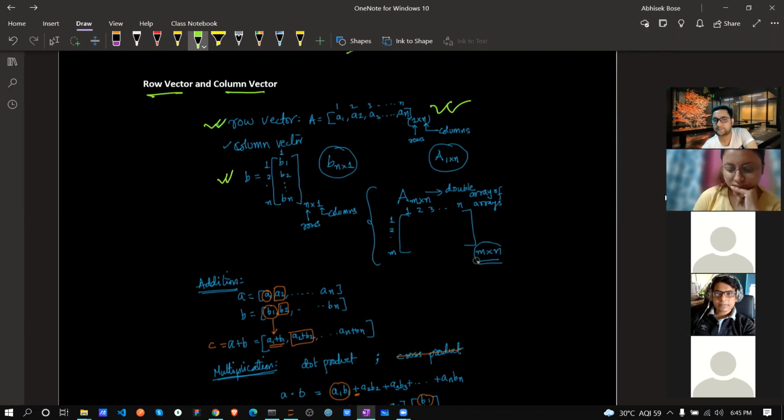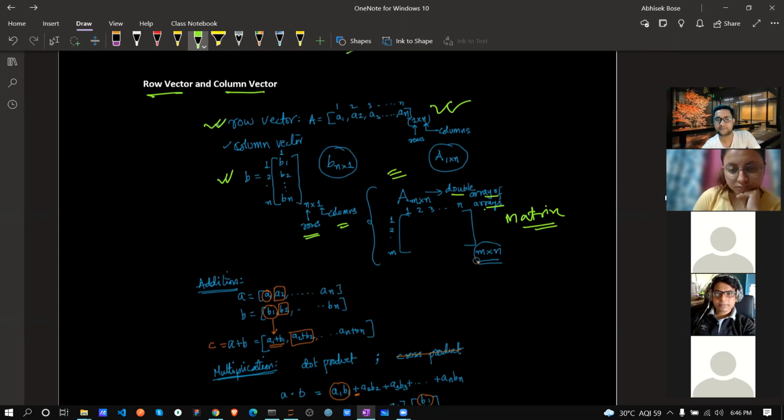Here, multiple rows are there and only one column. Correct? If I combine these two, all together it's called a matrix, or we can say an array of arrays. Whatever you want to say. This part is very simple.